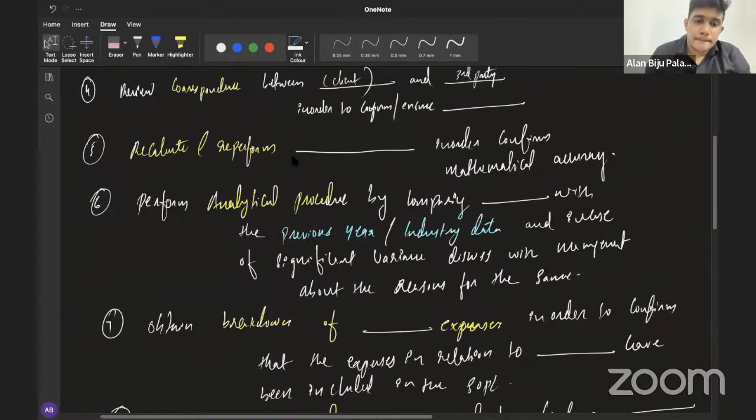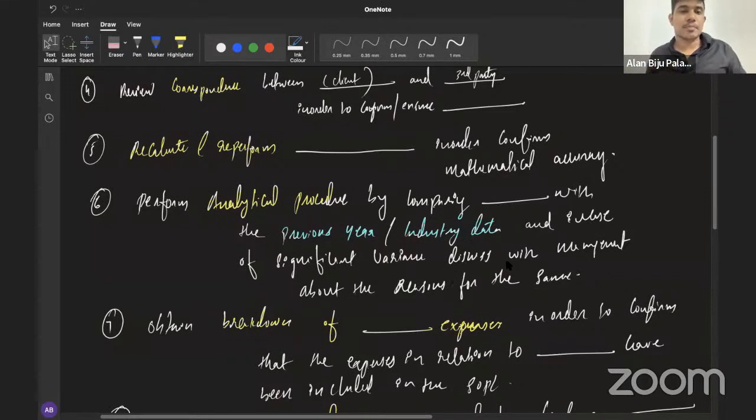Then same as that, you can always have an analytical procedure. So what do you mean by analytical procedure? It is the comparison between current year with that of the previous year, or current year with that of the budget, or current year with that of the industry average, or comparing any financial and non-financial things together in order to get whether there is any possibility of having unusual relationship in that. So in this case also, you can consider performing analytical procedure by comparing dash with that of the previous year or with the industry data. And in case of significant variance or difference, you can discuss with the management about the reasons for the same.